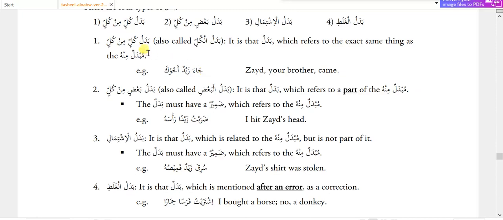Badalu kulli min kull is also called badalul kull. It is that badal which refers to the exact same thing as the mubdal minhu. Ja'a Zaidun Akhuka, Zaid your brother came. So here Akhuka and Zaid both represent the same person.